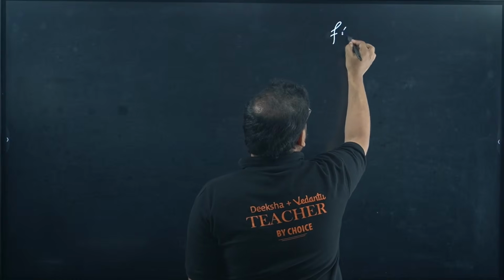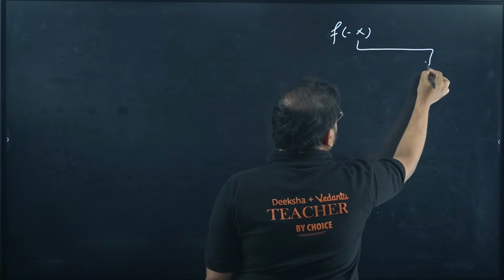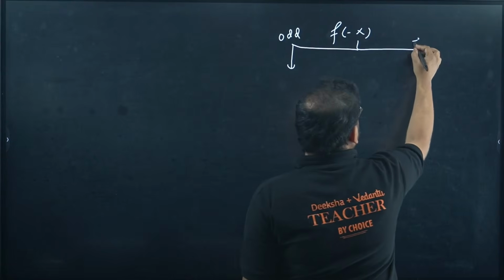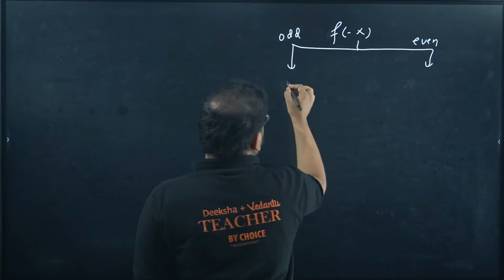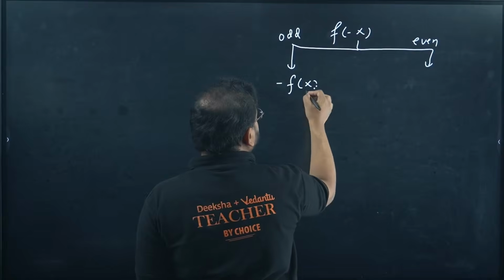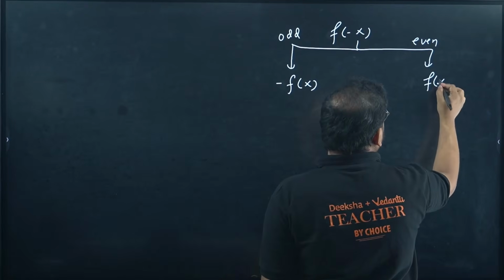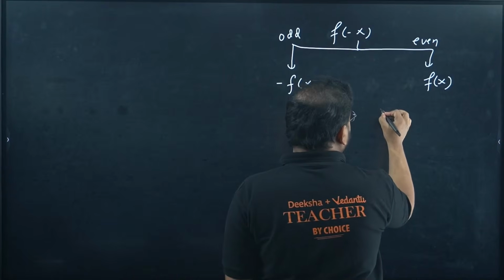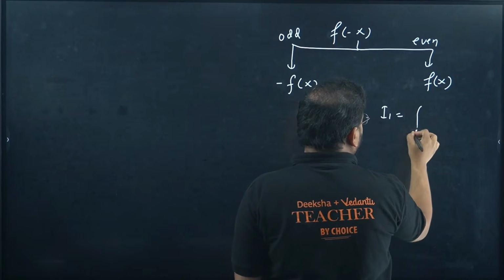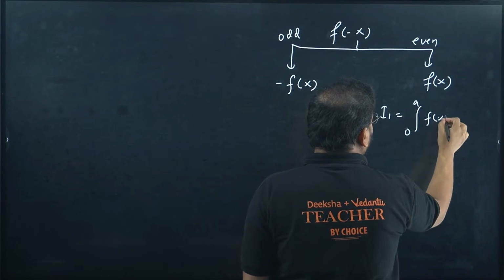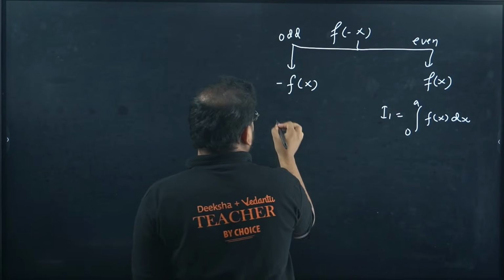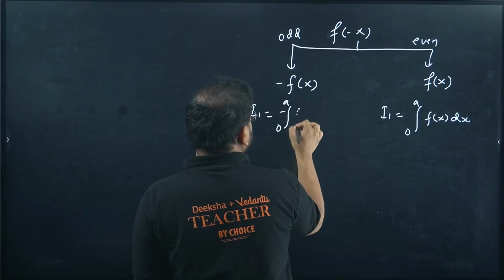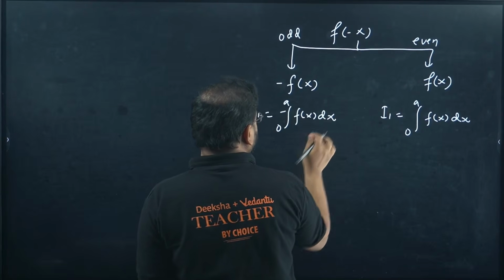We know that f of minus x has two branches: when it is odd and when it is even. When it is odd, it becomes minus f of x. When it is even, it becomes simply f of x. So if I write integration I1 over here, it will become 0 to a f of x dx. And over here it will become I1 equals 0 to a of minus f of x dx.